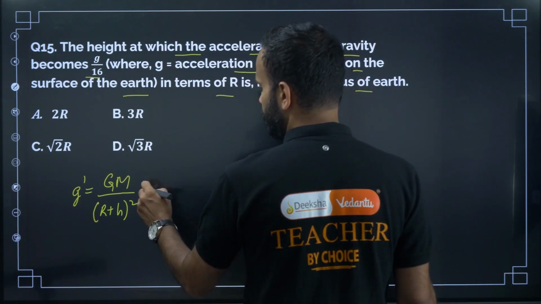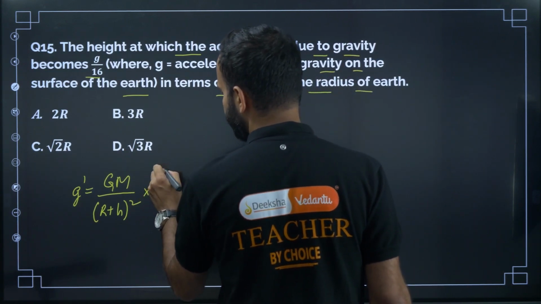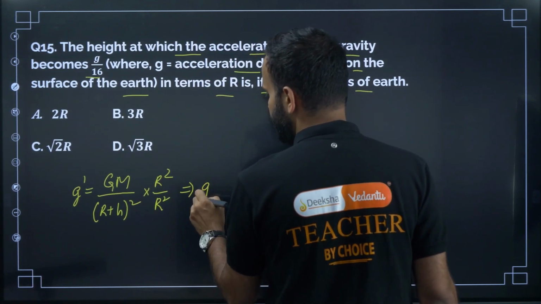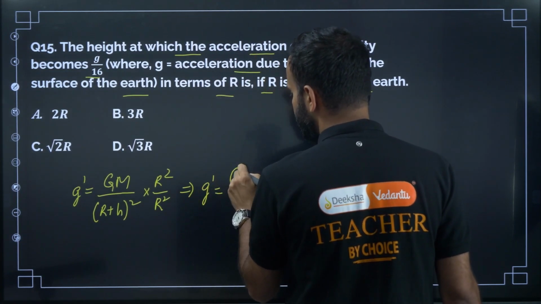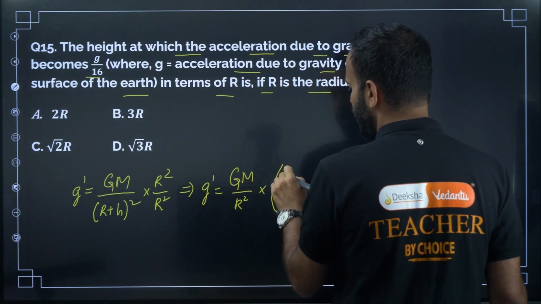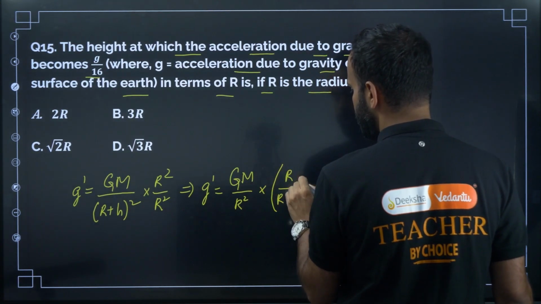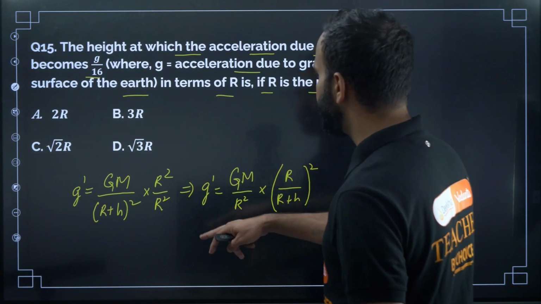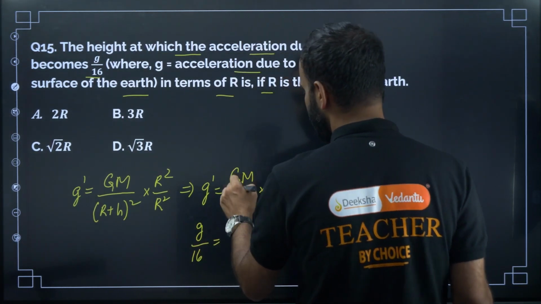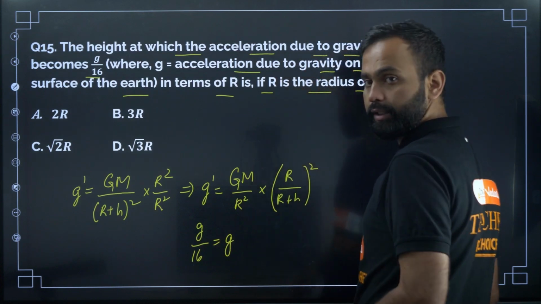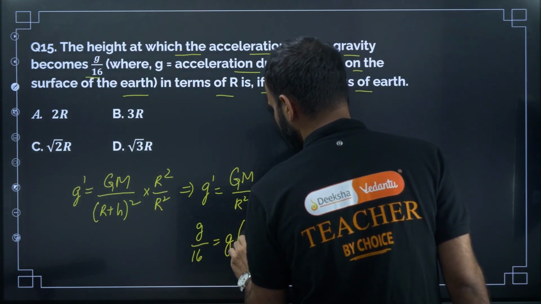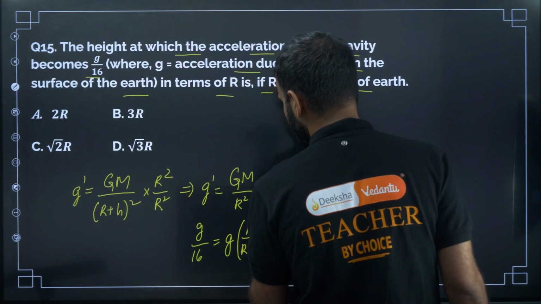So now multiply and divide by R square. So g' is equal to GM divided by R square into R divided by (R plus h) whole square. g' is g by 16, right? So g divided by 16 is equal to GM by R square, which is the acceleration due to gravity on the surface of the earth, into R divided by (R plus h) whole square.